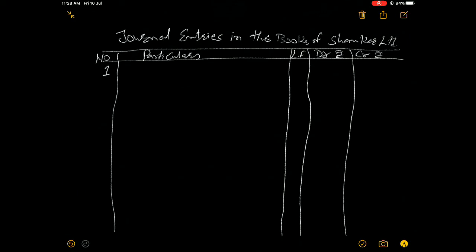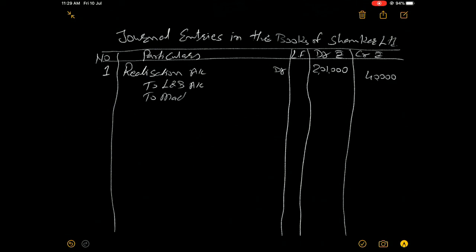So the first journal entry is related to the realization account. Realization account debit 2,01,000 to land and building account 40,000